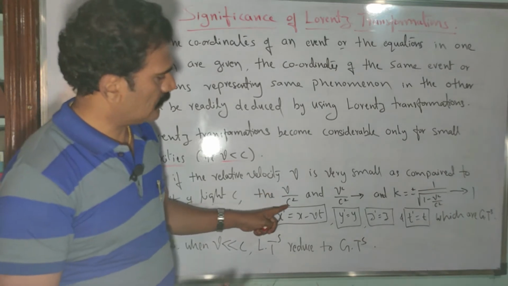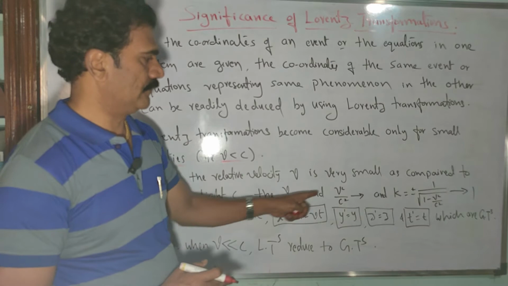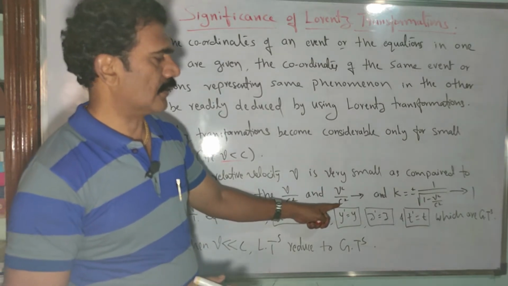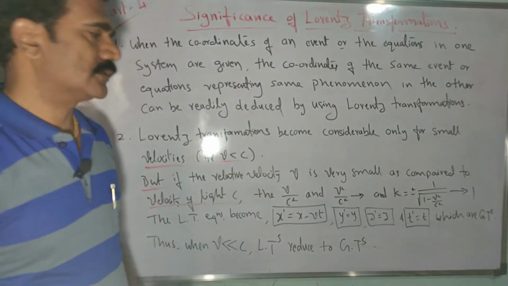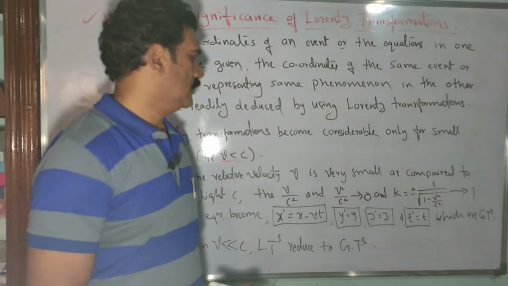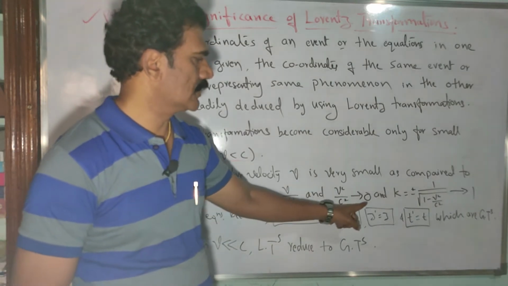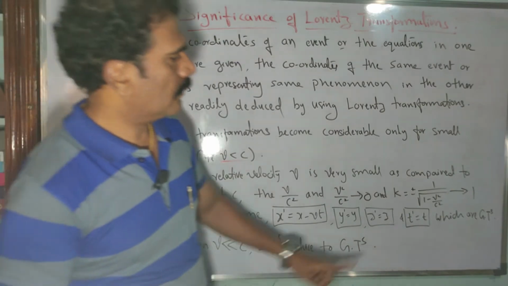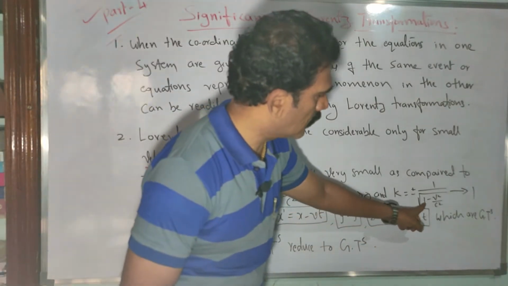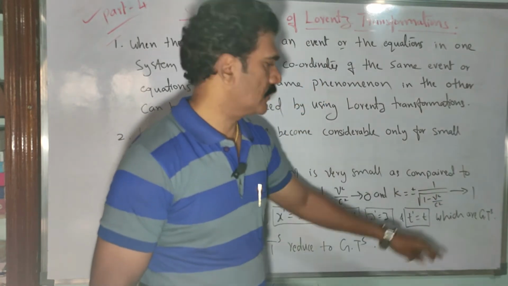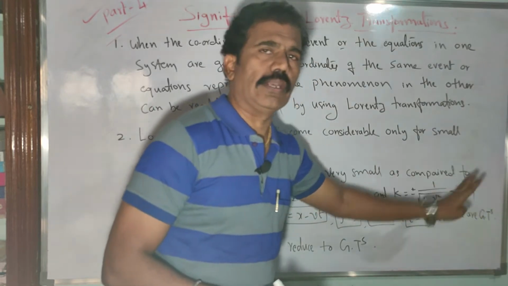Since v is very small, but in the denominator we have c square, v by c square is negligible. Similarly v square by c square also tends to be almost 0. With larger denominators, both v by c square and v square by c square tend to 0. And what happens to the value of k in the Lorentz transformations? That is plus or minus square root of 1 minus v square by c square. If you substitute v square by c square equal to 0, the value of k reduces to 1.